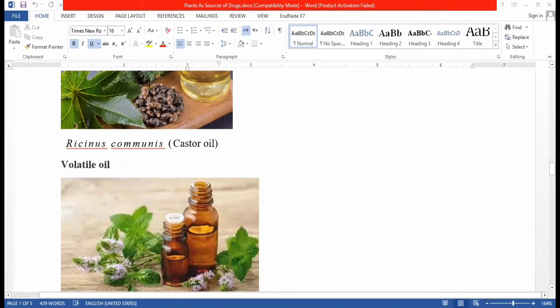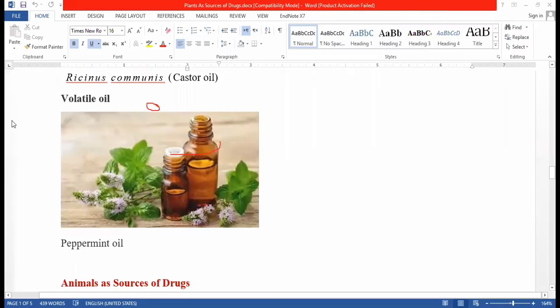From the fixed oil, a drug is obtained, that is castor oil, which is used for purgative purposes. It is obtained from the seeds of the castor plant, Ricinus communis, a member of family Euphorbiaceae. Another type of drug is peppermint oil, which is obtained from peppermint. It is a volatile oil.